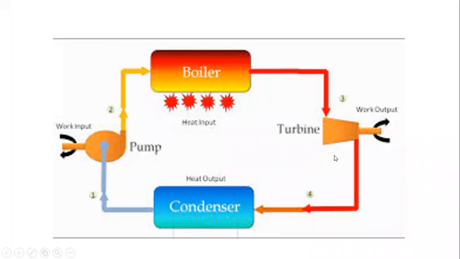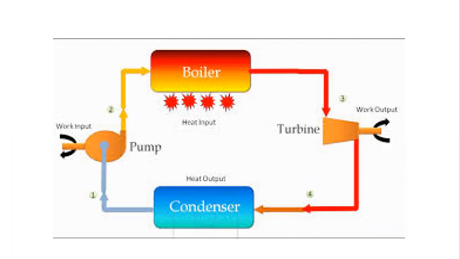By using this recycling process, we improve the efficiency of the power plant. This is called the Rankine cycle. In this, the main parts are the boilers, turbines and condensers. First, what is the purpose of the boilers? By using the boilers, we convert water into steam energy.